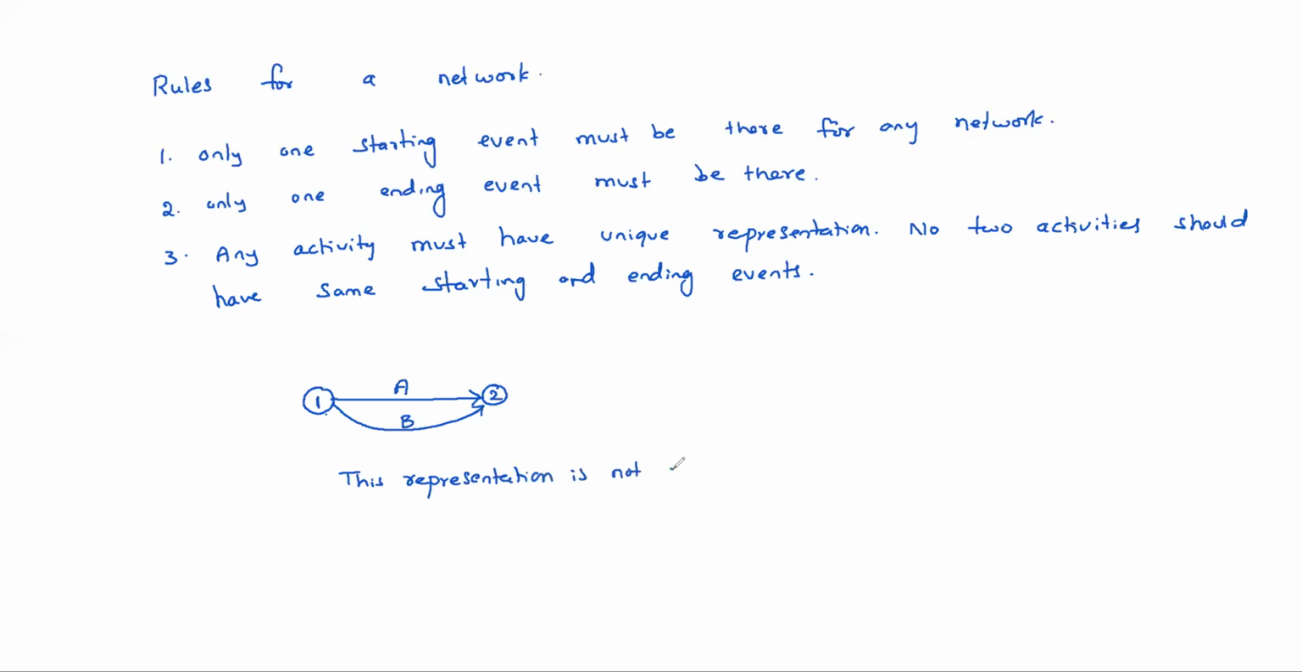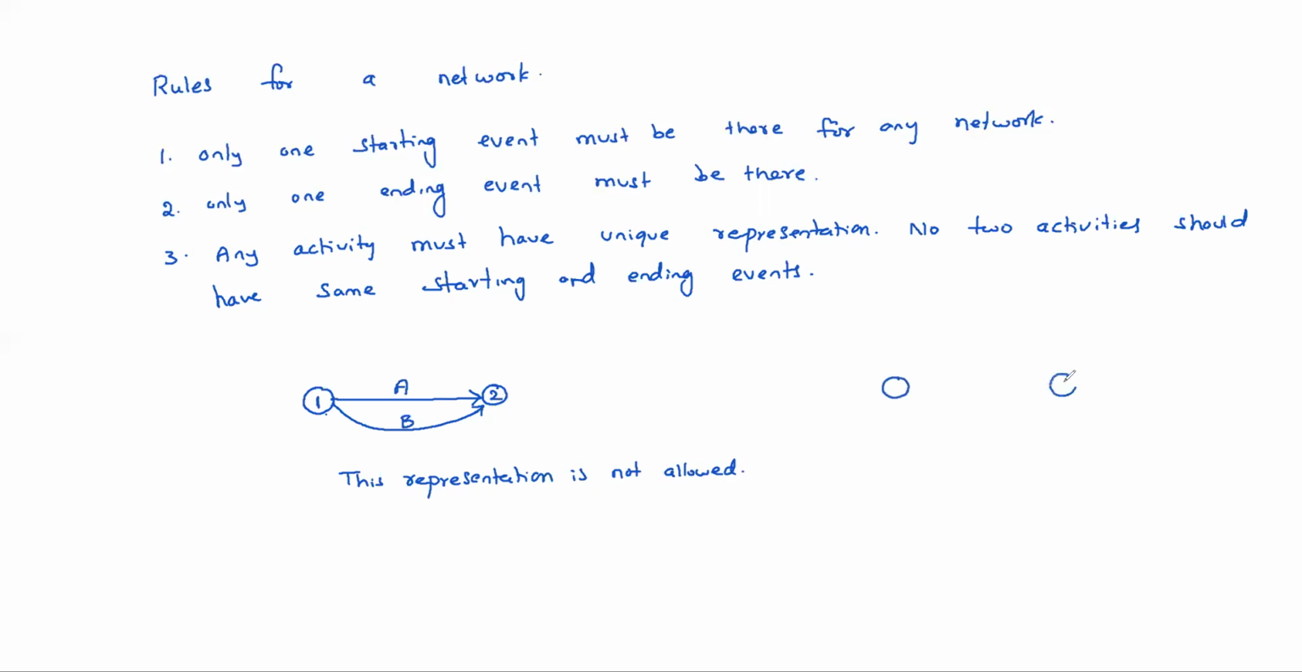Then what to do? Suppose two parallel activities are there, which have the same starting event and ending event. Then how to solve this problem based on this rule? Then we can go for a dummy activity. Here the dummy activity will come into the picture.